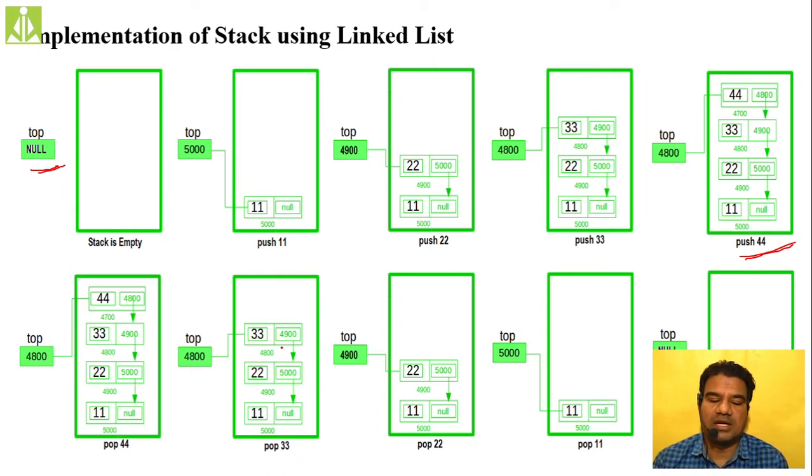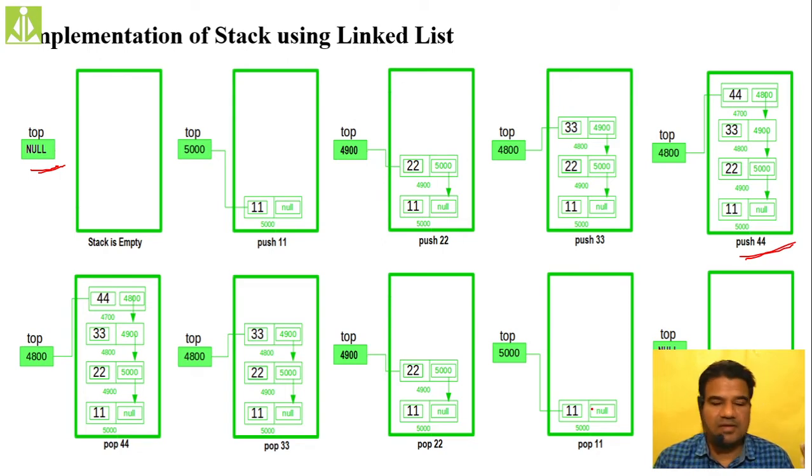Next we are removing 33 also, then the top will come to the 22. Likewise till it becomes empty. So after popping the last element from the stack, the top will become null, so as to indicate the stack is empty. After deleting the last element, the top will become null.